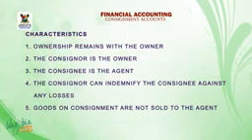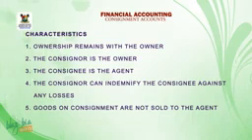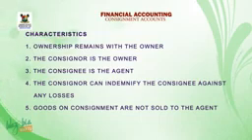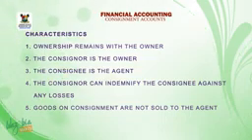The consignor is the owner. 3. The consignee is the agent. 4. The consignor can indemnify the consignee against any losses. 5. Goods on consignment are not sold to the agent.